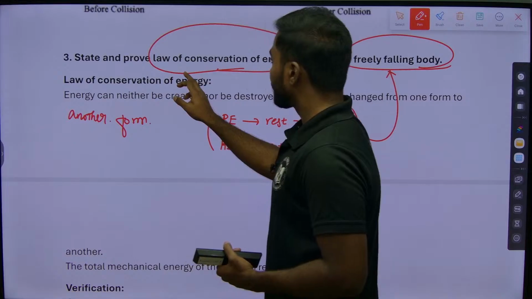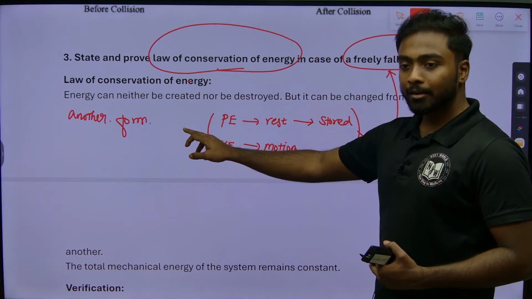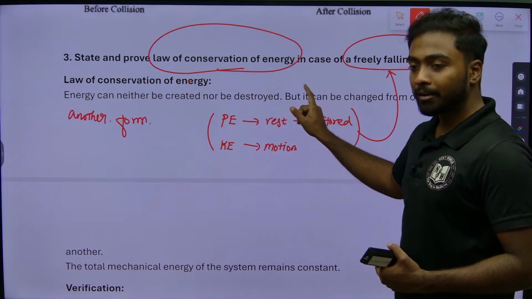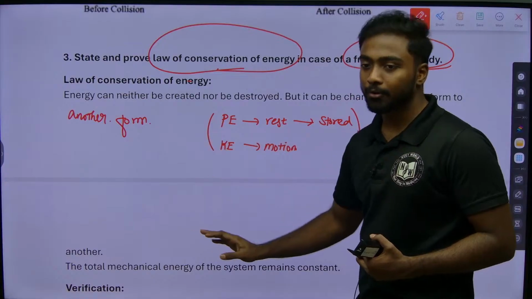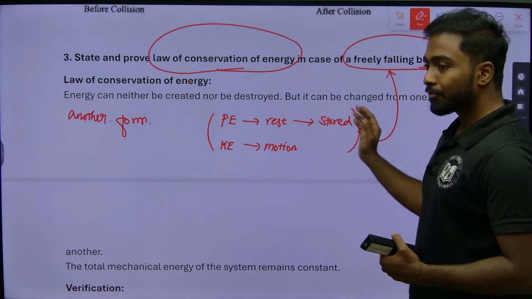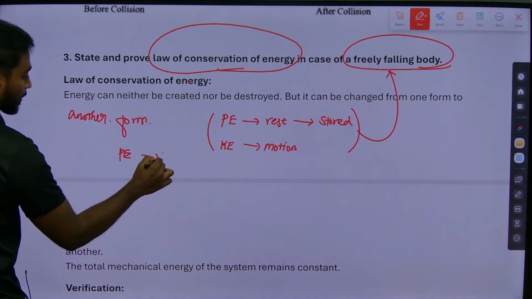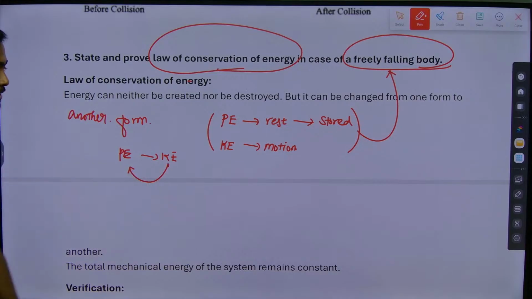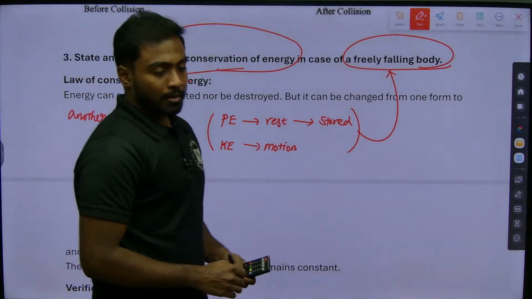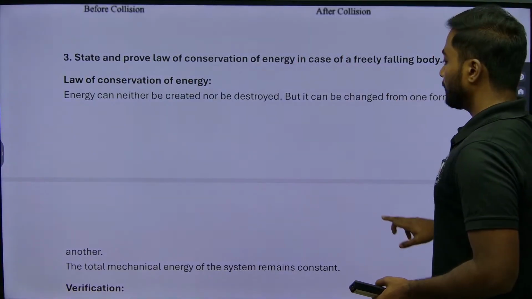First thing, the law of conservation of energy is nothing but energy can neither be created nor be destroyed. It can be changed from one form to another form, either from potential to kinetic energy or kinetic to potential energy. Understood? We will go for the next one.